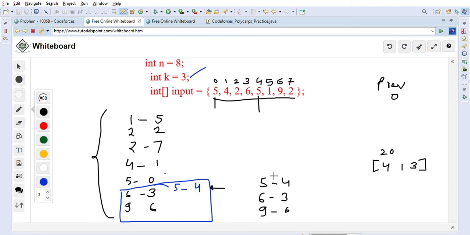So what we are now going to do is: 5 4, previous is 0, so we will just do 4 minus 0. So 4 minus 0 problems he will solve, so a total of 4 problems he is solving. So we print 4, and we update prev to 4, because 4 is the position that we are on.